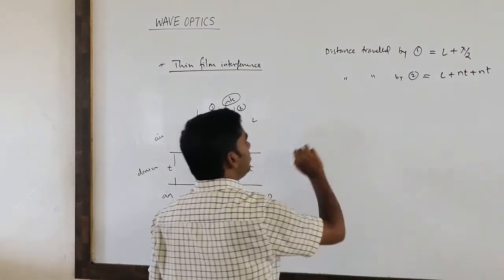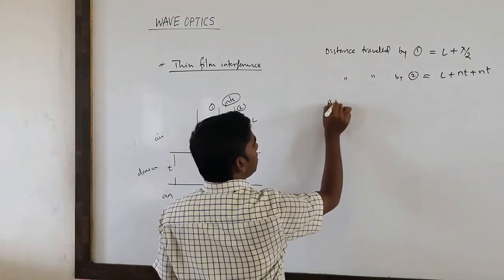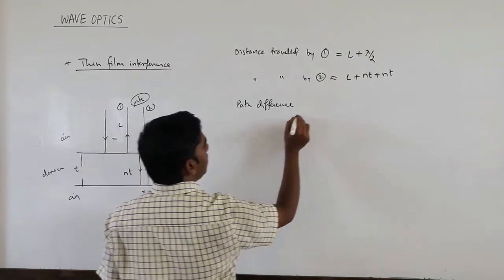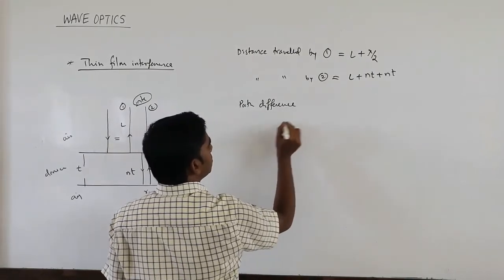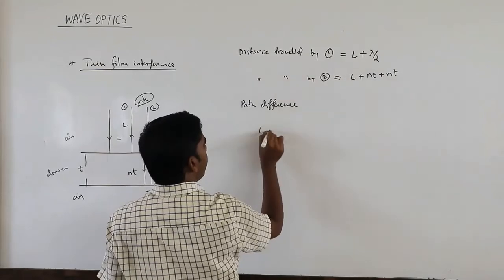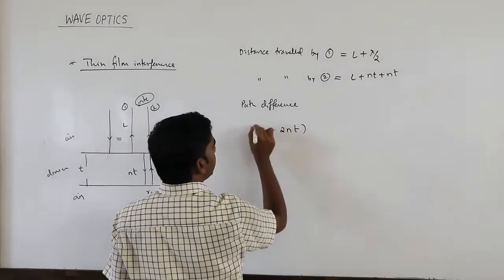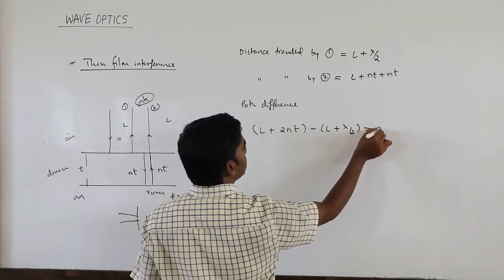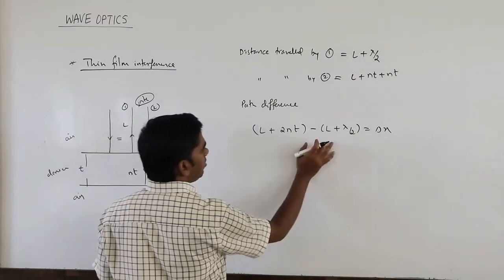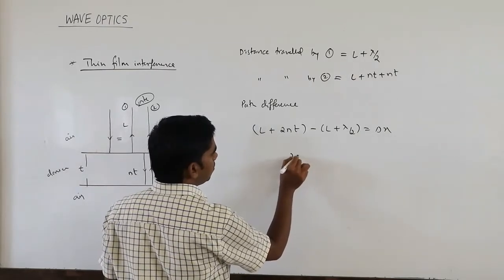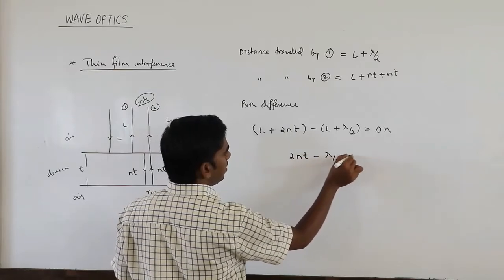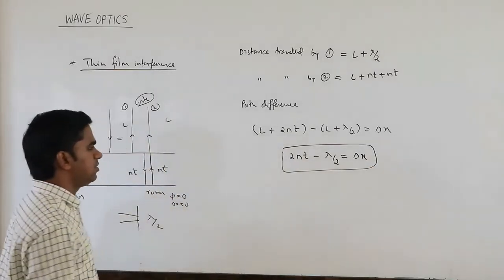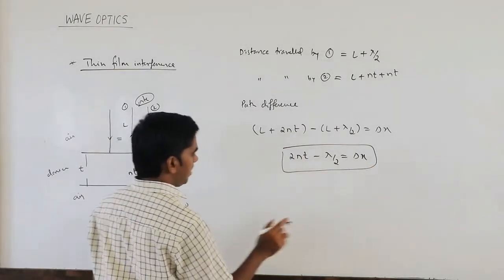So now the path difference. You can take delta x equals this minus this: L plus 2NT minus L plus lambda by 2, equals delta x. So L will get cancelled, and what you get is 2NT minus lambda by 2 equals delta x. This is the standard equation. From this you can get the positions of maxima and minima.